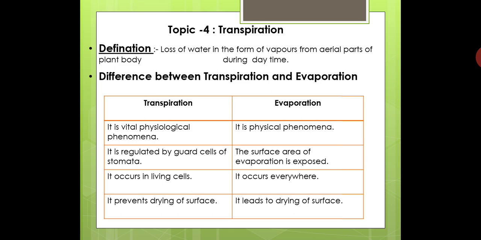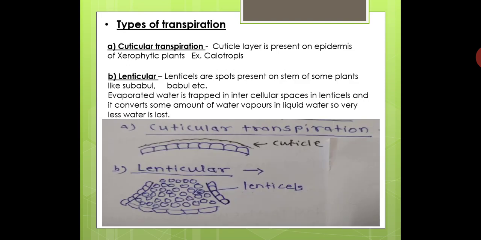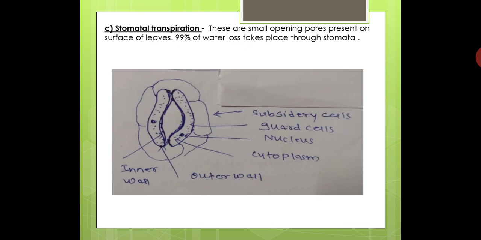And the third type of transpiration is called stomatal transpiration. It is a very important type, the major type of transpiration observed in plants.